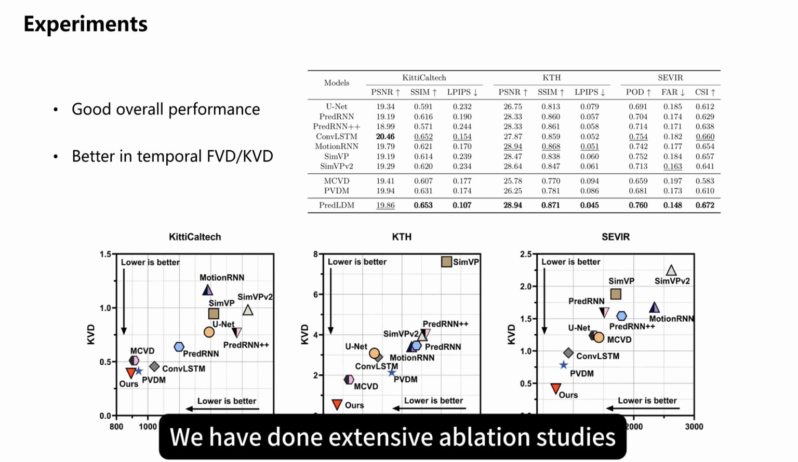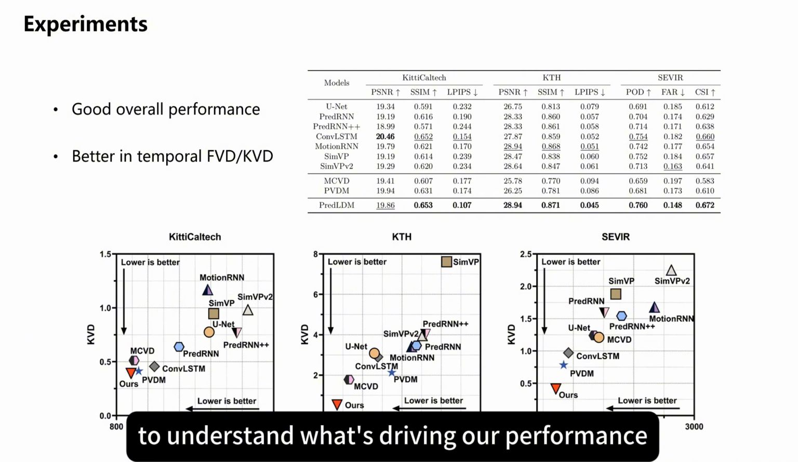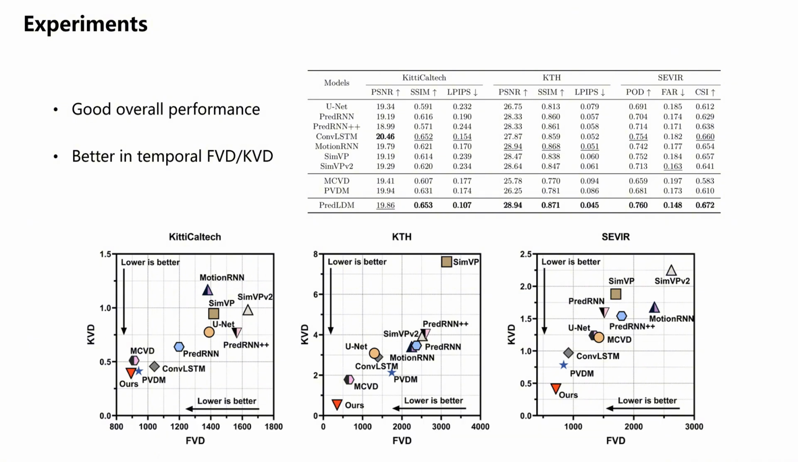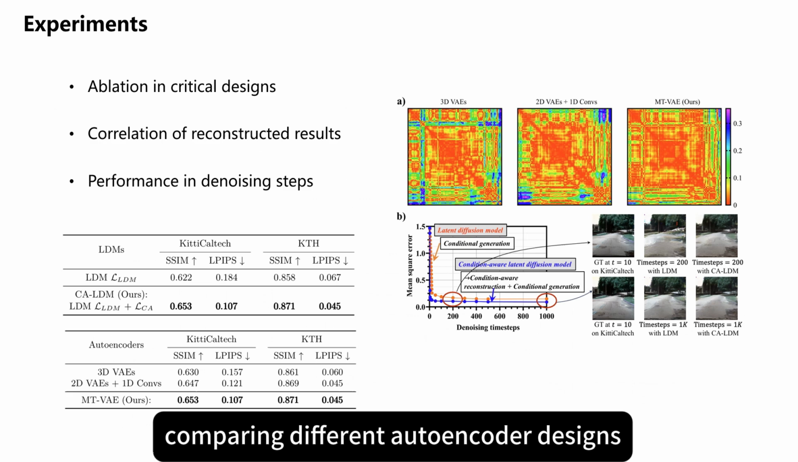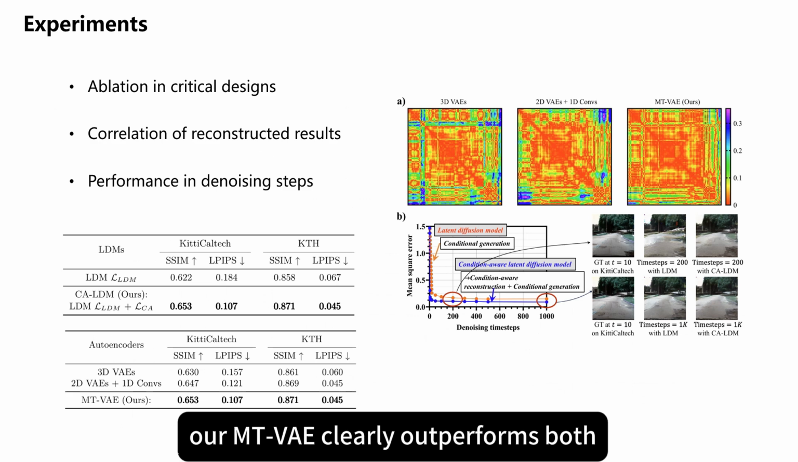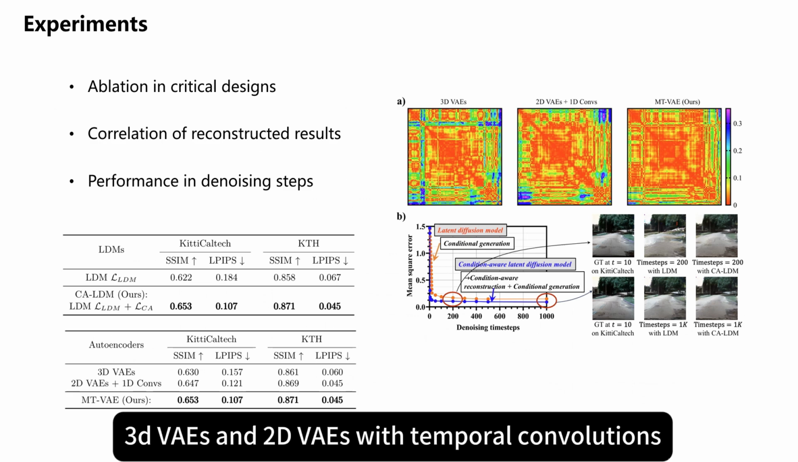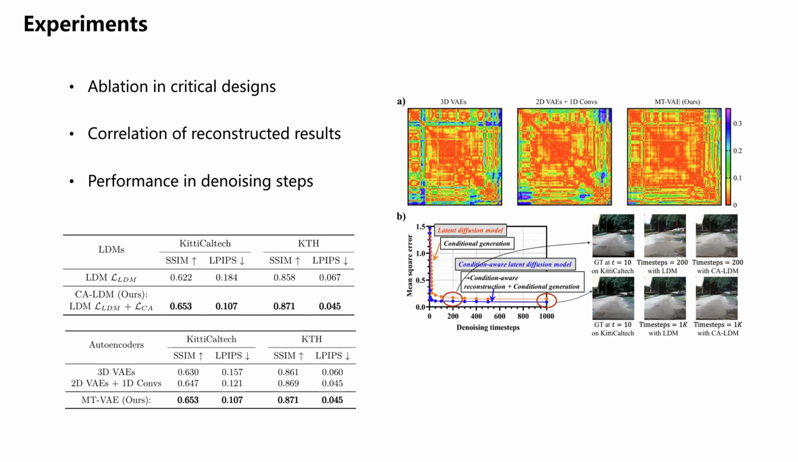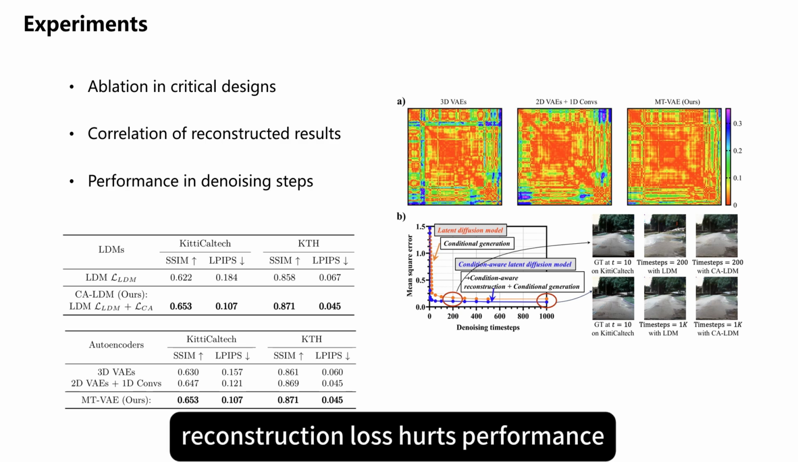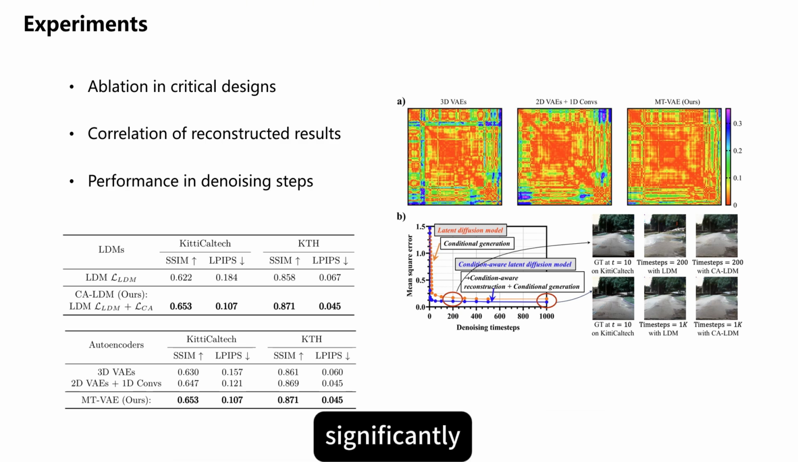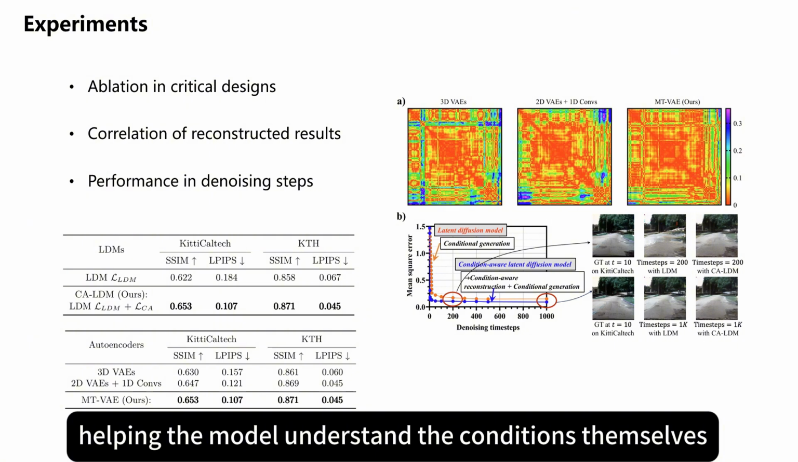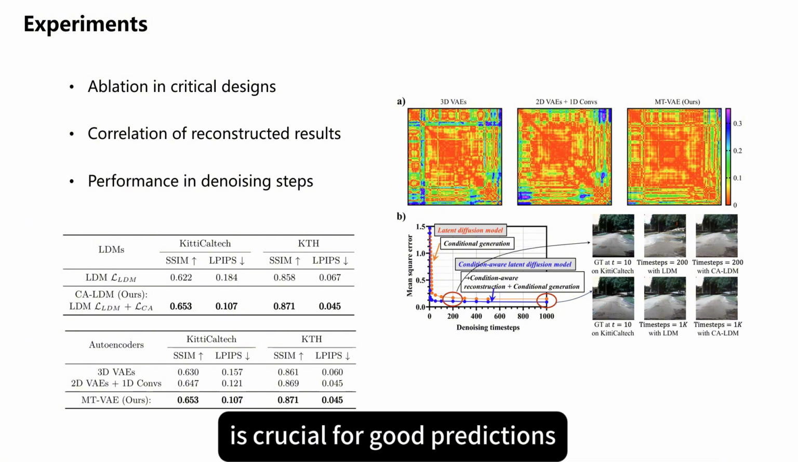We have done extensive ablation studies to understand what's driving our performance. Comparing different autoencoder designs, our MTVAE clearly outperforms both 3D VAEs and 2D VAEs with temporal convolutions. Removing our condition-aware reconstruction loss hurts performance significantly. This shows that helping the model understand the conditions themselves is crucial for good predictions.